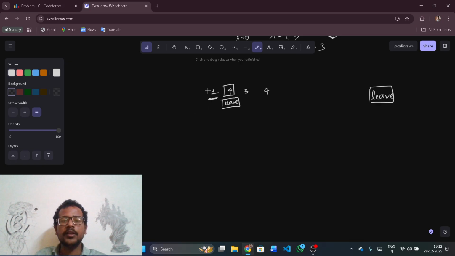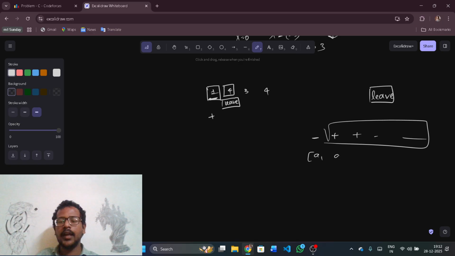Now, the first element will always be added. Why not subtracted? I'll tell you how. Say I want the first element to be subtracted and the second element to be plus. In general we have A1, A2, A3 and so on till AN.